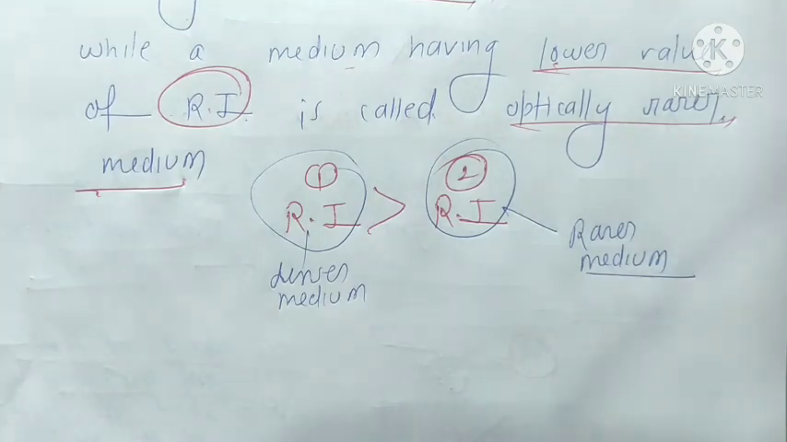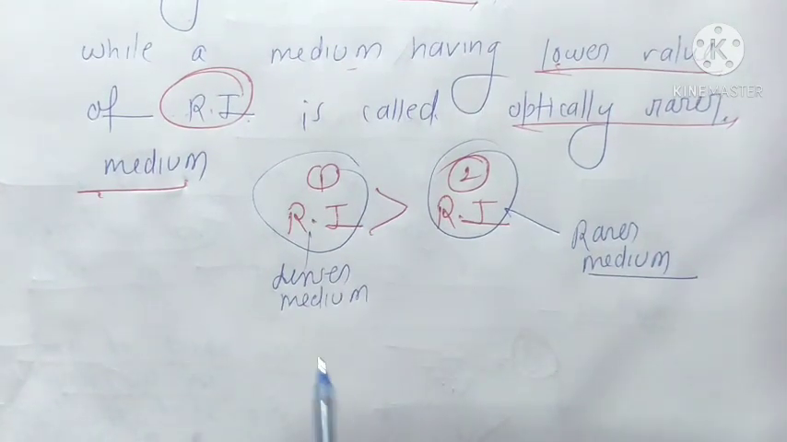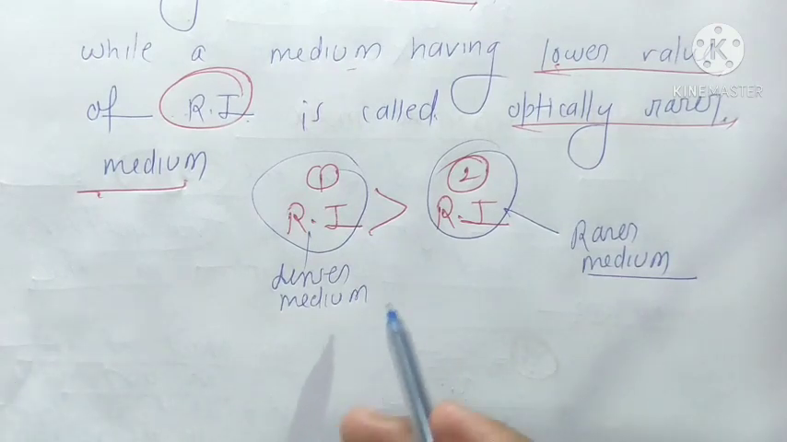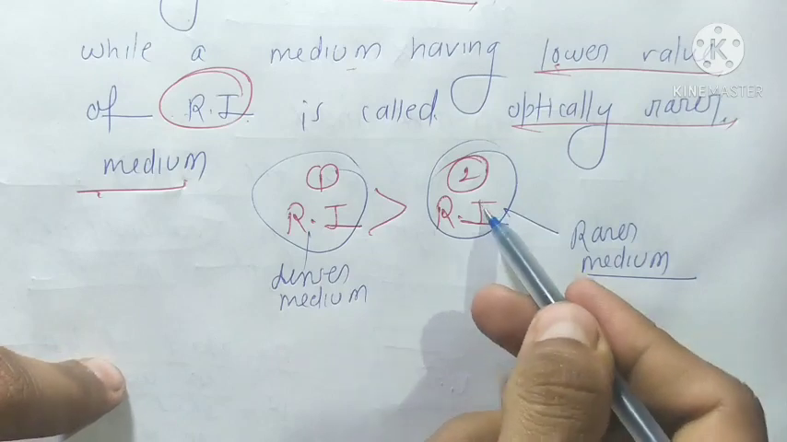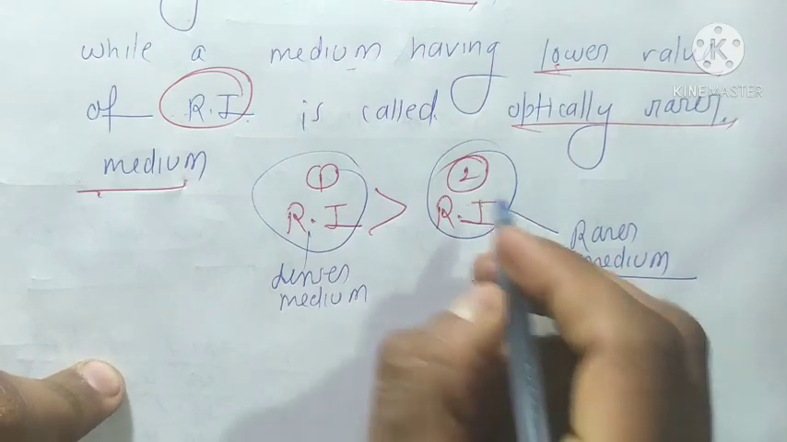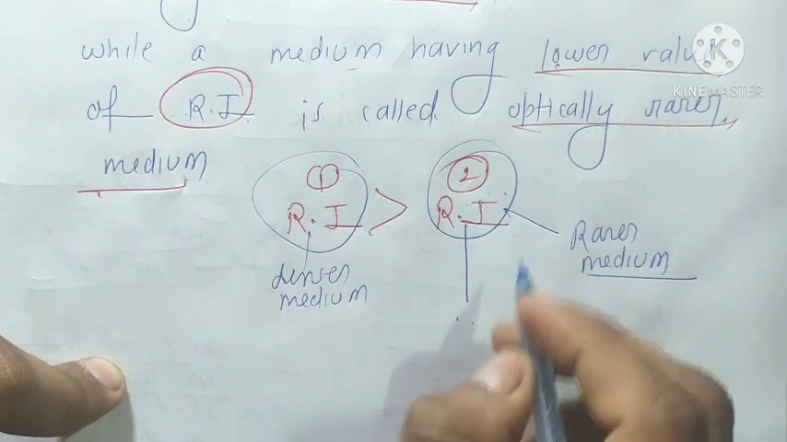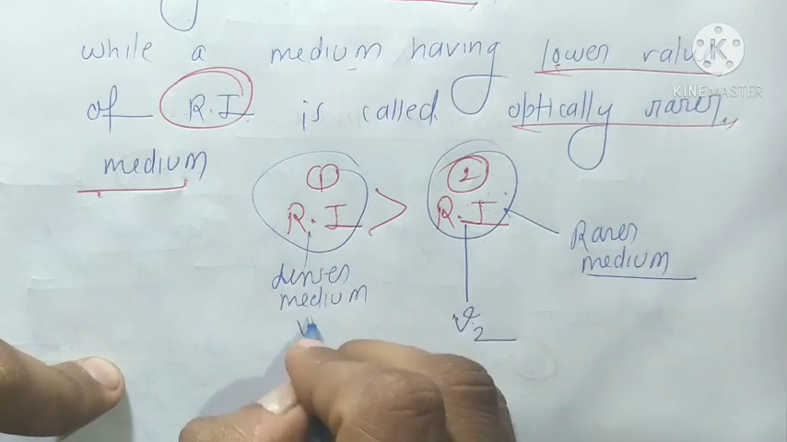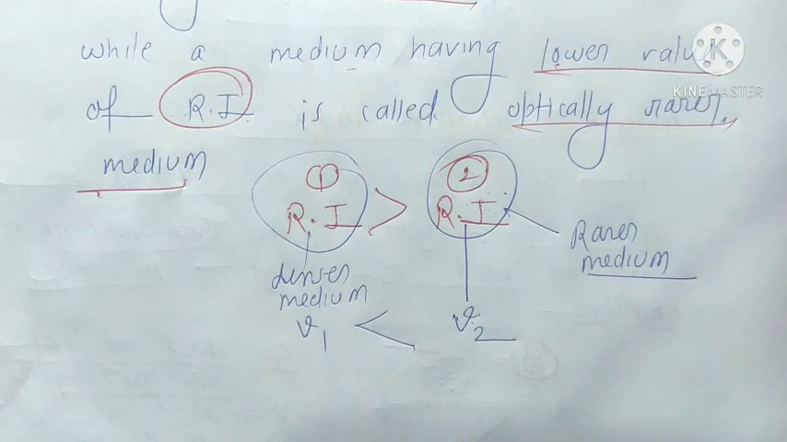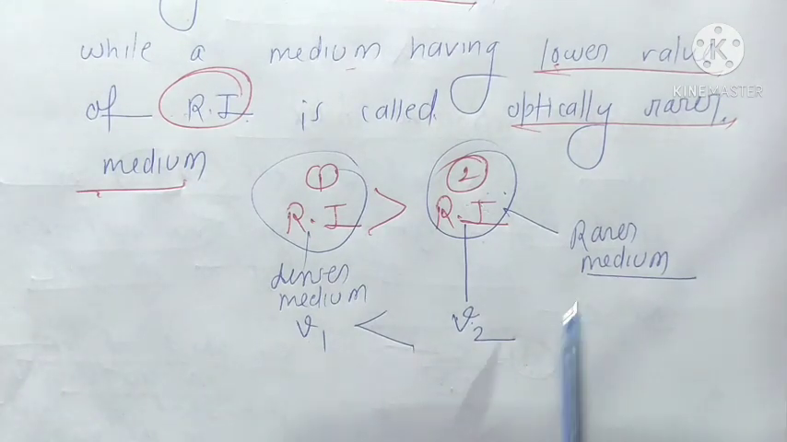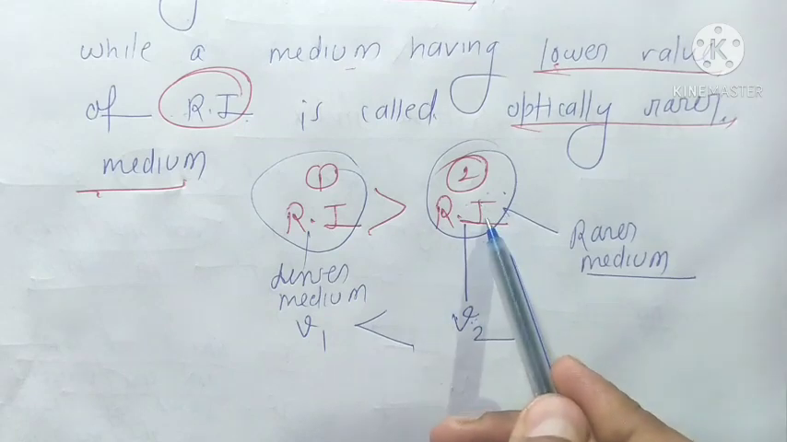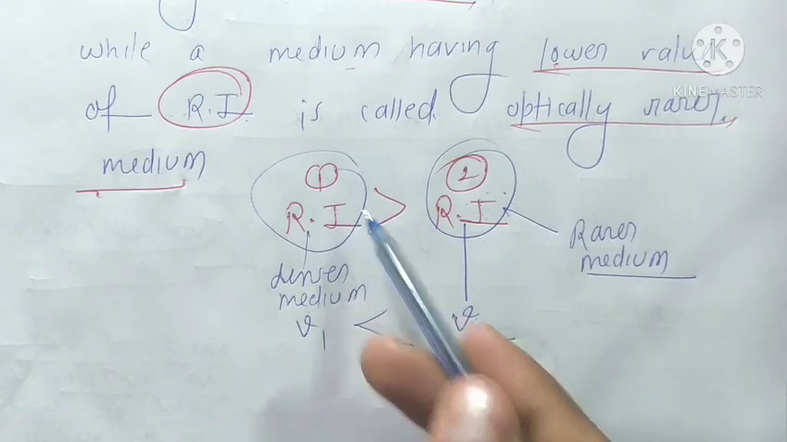So what about the speed of light? In which medium is the speed of light higher? The speed of light in the rarer medium is greater. Taking the speed of light in medium 2 as v2 and in medium 1 as v1, v2 is greater than v1. So the speed of light in the rarer medium is greater than the speed of light in the denser medium.